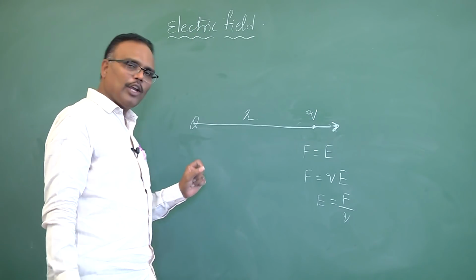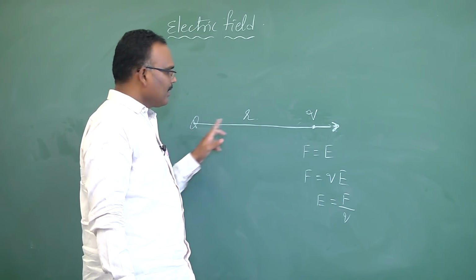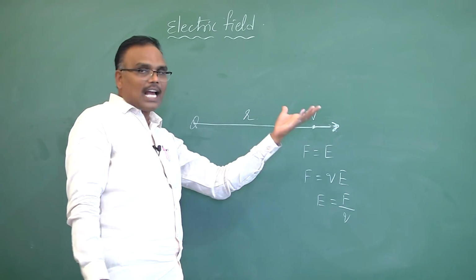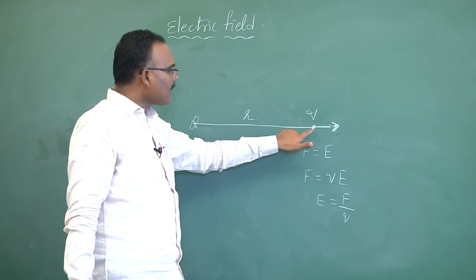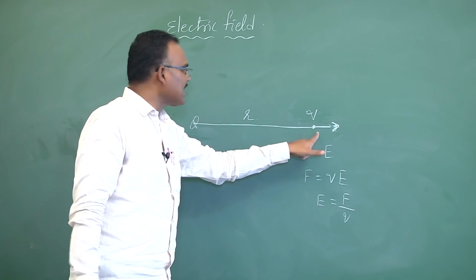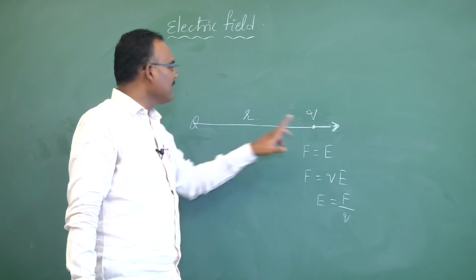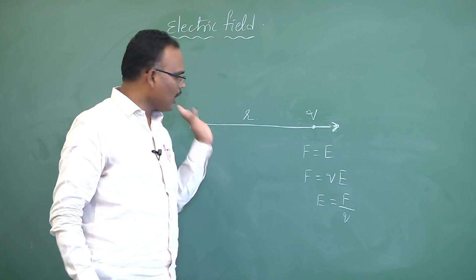See here, understand very carefully. This charge is fixed. This charge I am altering. So the force between the two charges changes. But the electric field at this point due to this charge never changes, because here the electric field is the influence of this charge, that's it. That you have to understand.